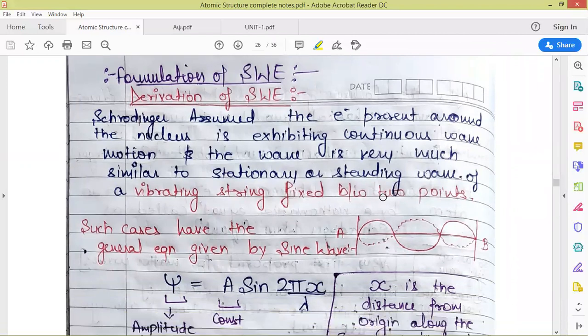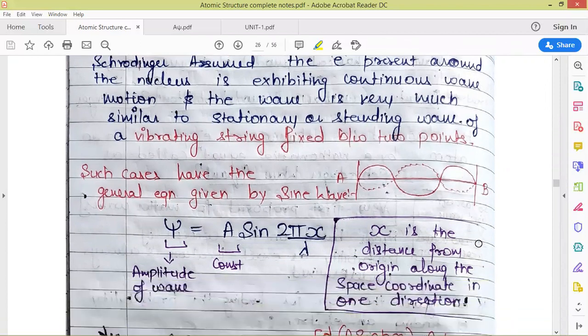Here he related the stationary wave to the equation of the wave of a vibrating string fixed between 2 points. 2 points he took, that A and B. Here this is a vibrating string which is exhibiting a wave-like motion, and the wave is in phase. Such a string has the general equation where amplitude is given by A sine 2 pi x by lambda.